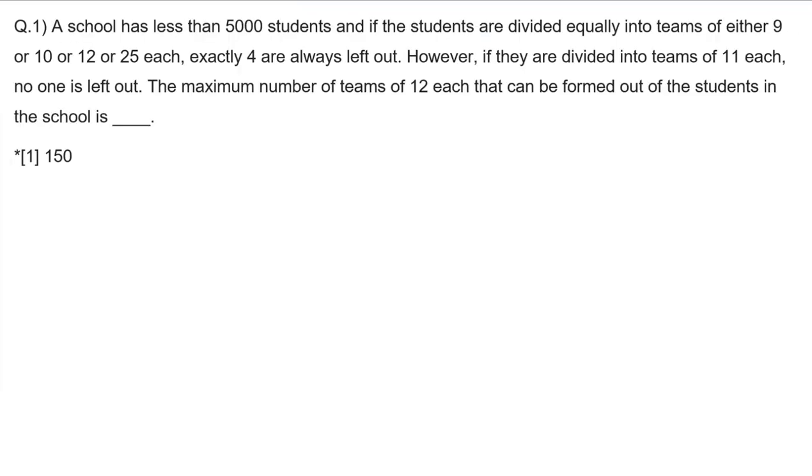A school has less than 5,000 students, and if they are divided equally into teams of either 9 or 10 or 12 or 25, exactly 4 students are left out. So from this what we can conclude is, let's say the total number of students is x. When x is divided by 9 or 10 or 12 or 25, the remainder is 4 in each case. It means the value of x is going to be a multiple of the LCM of 9, 10, 12, 25, plus 4, since in each case the remainder is 4.